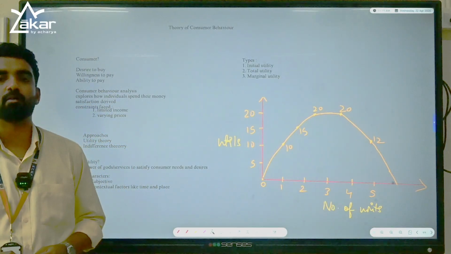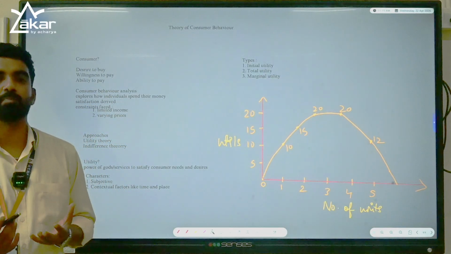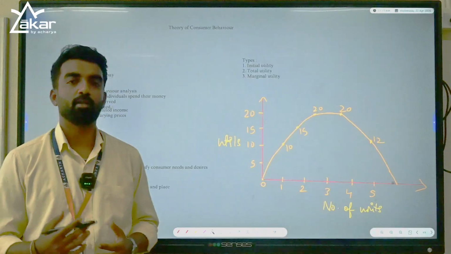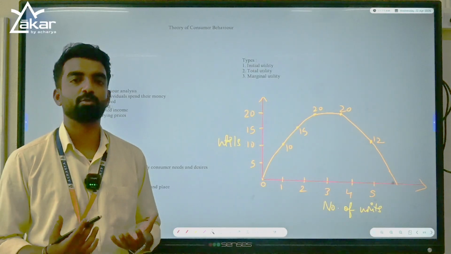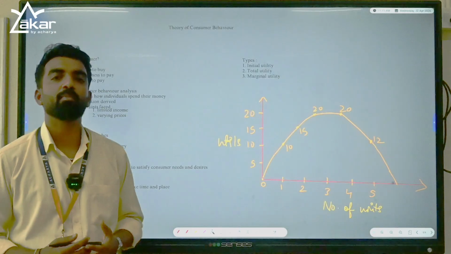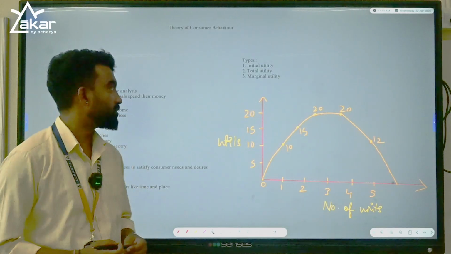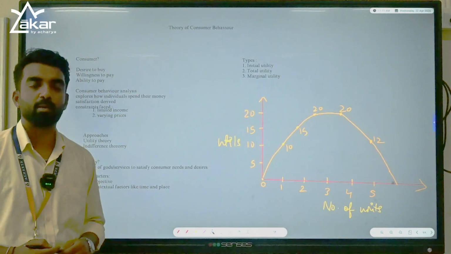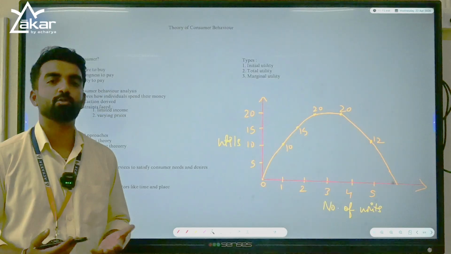In this chapter we are going to study how a consumer behaves. We do a detailed analysis of the consumer, how he behaves when he has restrictions like limited income and unlimited needs or wants. So before starting this chapter, first we have to understand who is a consumer.